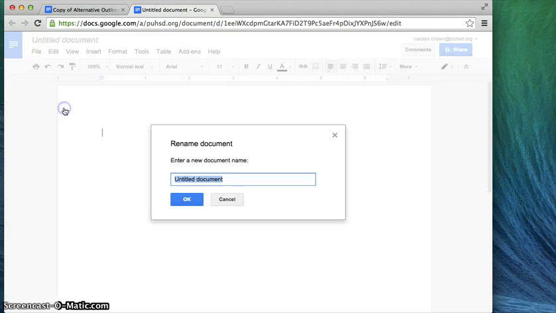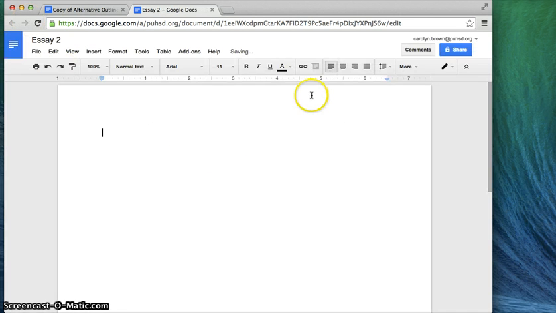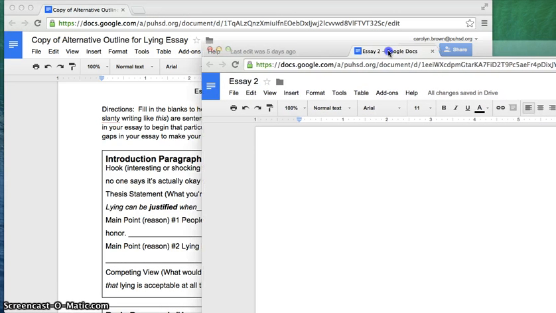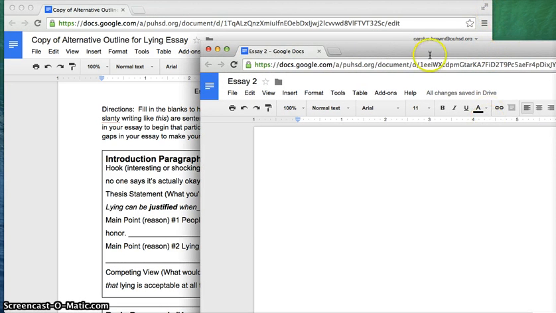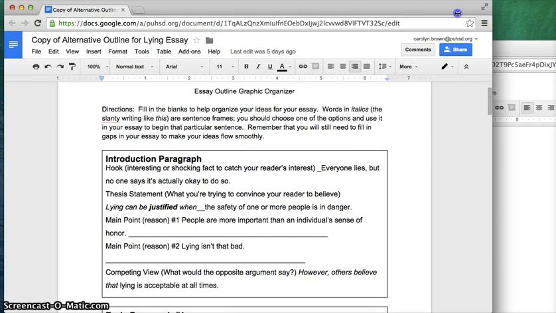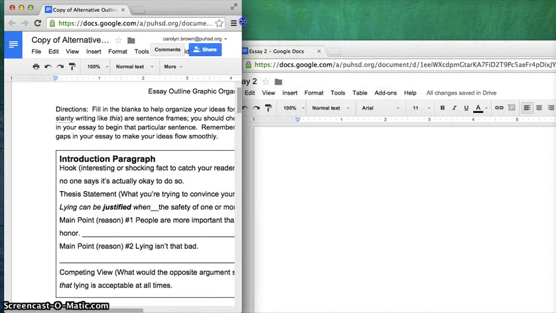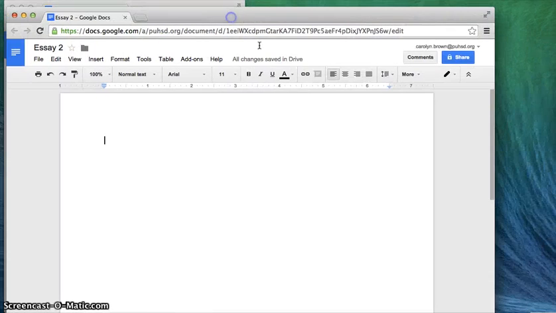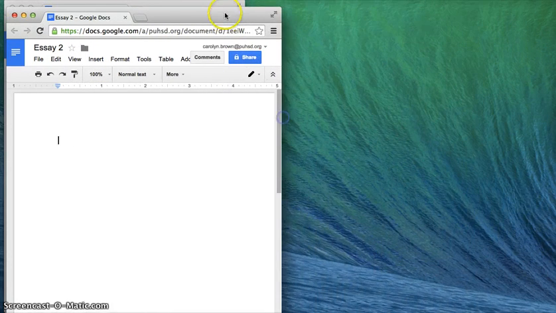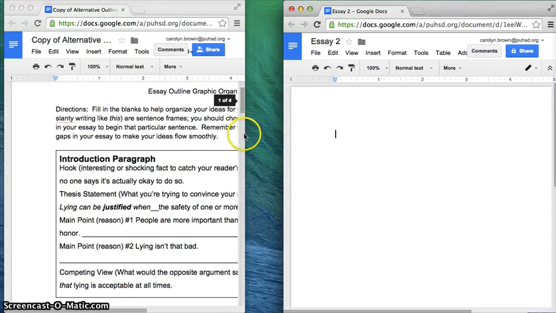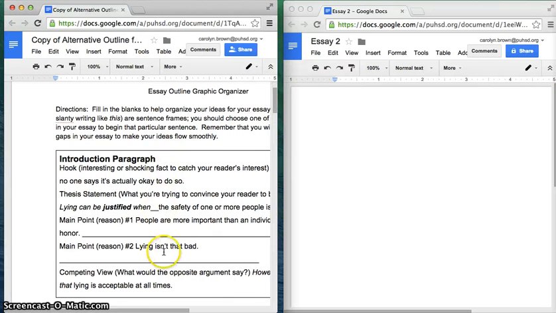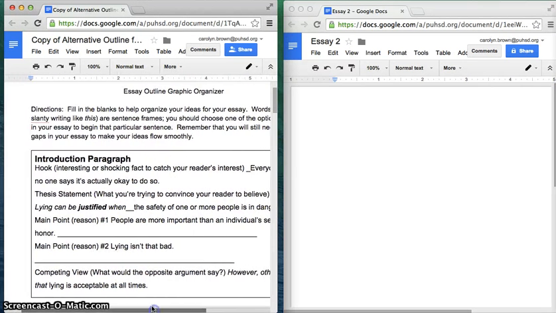You're going to click on File, Rename, and you're going to call this Essay 2. Click OK. Now you're going to grab this tab right up here and you're going to separate it out so that you have two windows. The reason you want to do that is so you can take this window and shrink it like this, and take this window and shrink it like that, so that you can see both windows. The reason you want to see both windows is so you can type information from here into there, or cut and paste it.